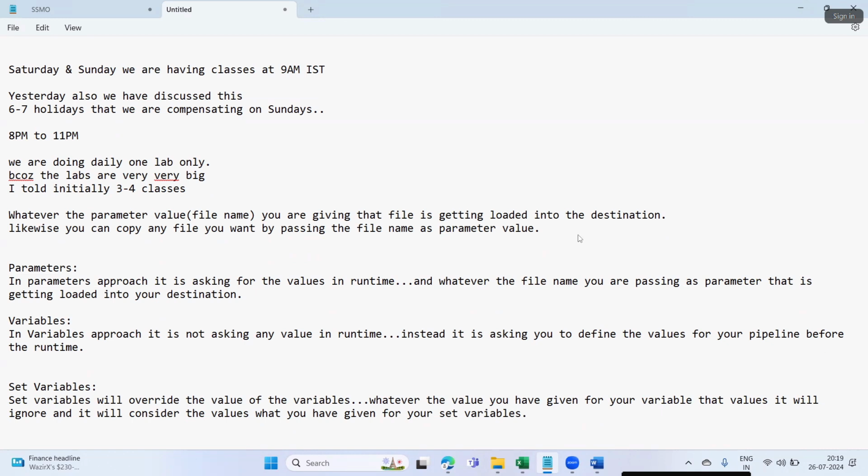Okay, fine. Parameters, variables, set variables.